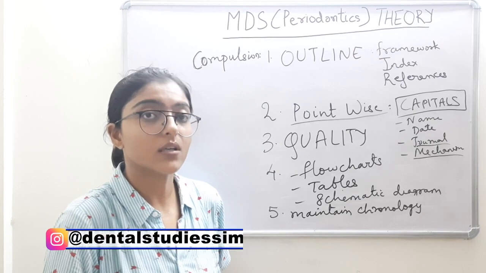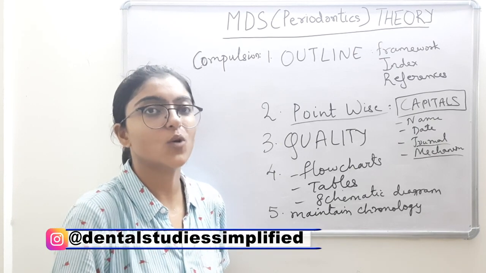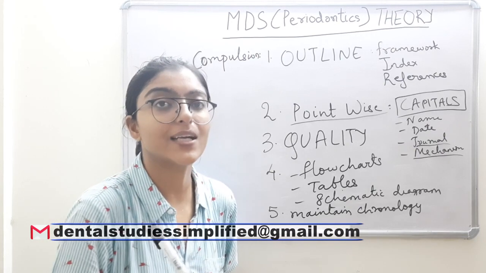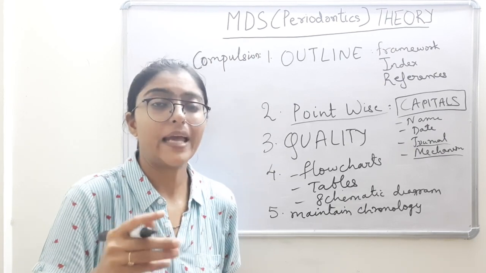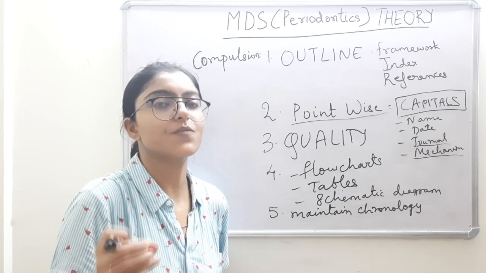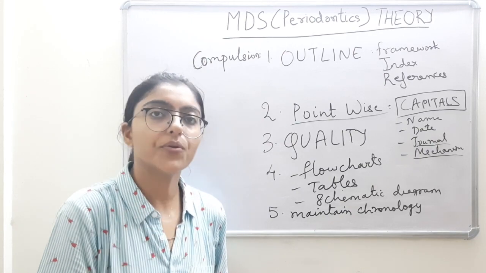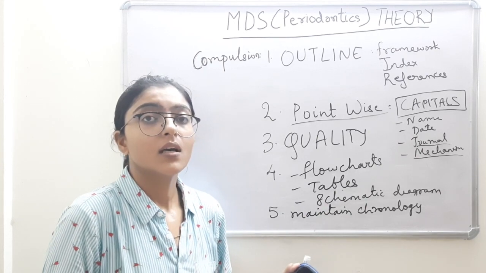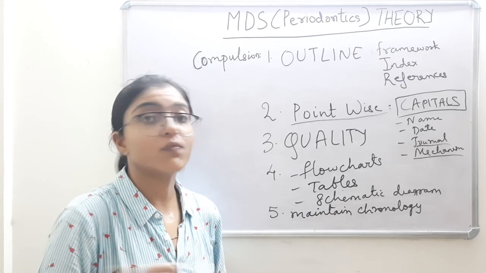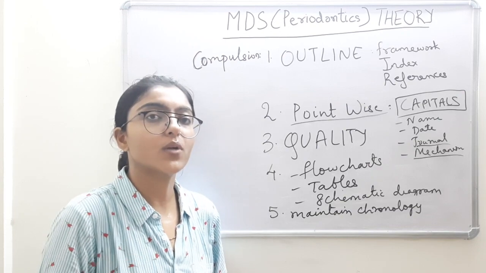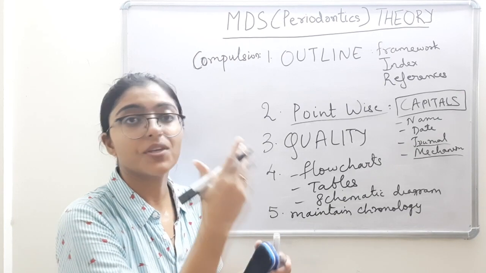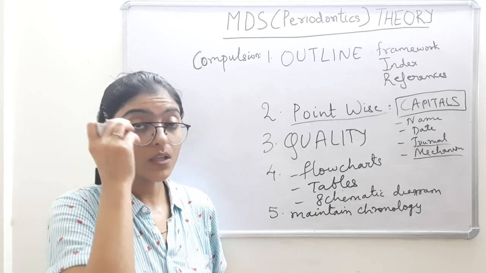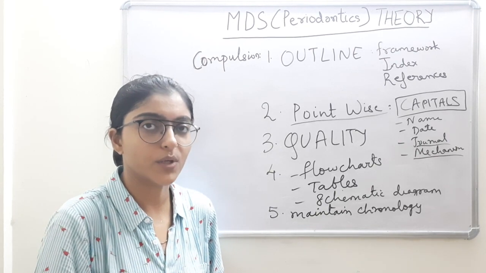Why did I say 3 options? Ideally there are 2 options: either maintain, or don't maintain. But I told 3 options. Why? Because the second option is, if your estimation power and your judgment are good enough, and you want to maintain the chronology but you are not confident of all the questions in the paper, what you can do is attempt, let's say, question number 1 which you are confident of, and then let's say you are not so confident of question number 2.